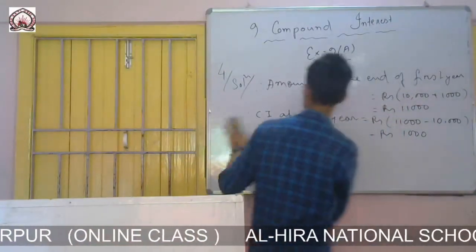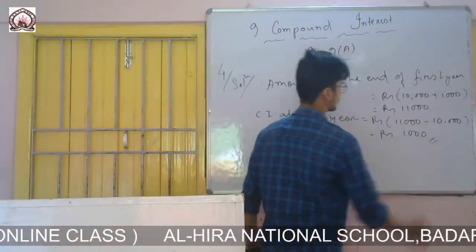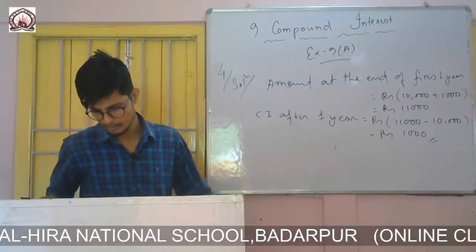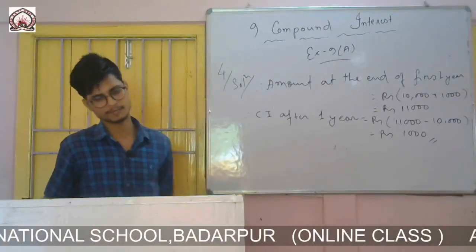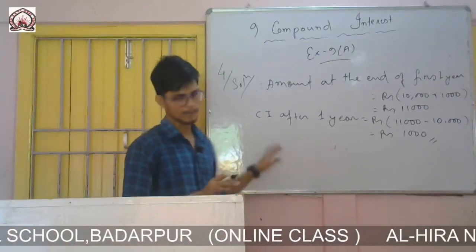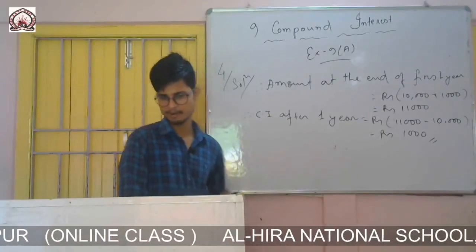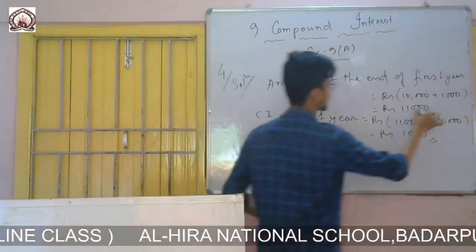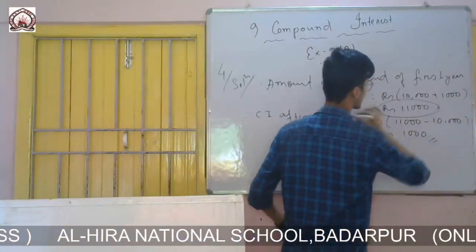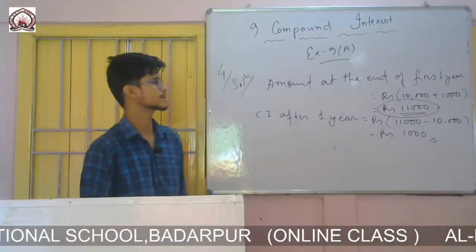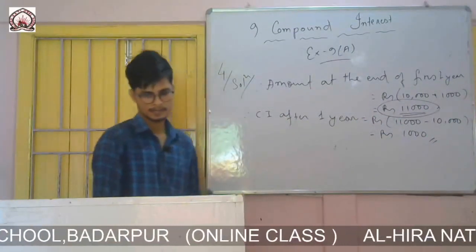So this is the CI after first year. So now Roman number 2, find the compound interest after 2 years. So first year you have got the amount, 1100. The amount for first year was 1100. This will be the principal for the second year.